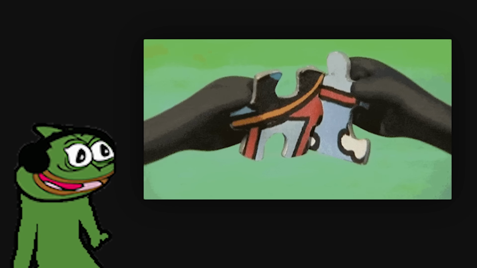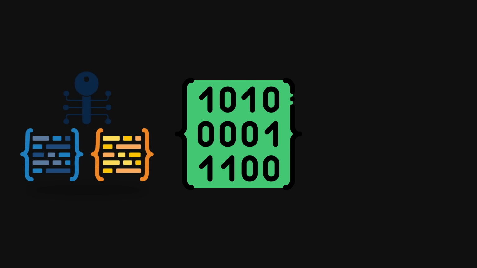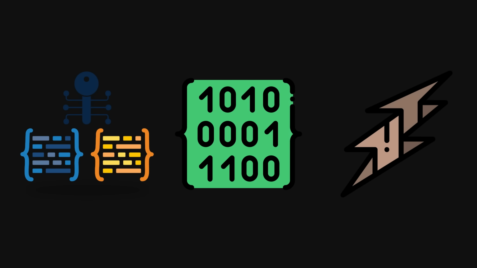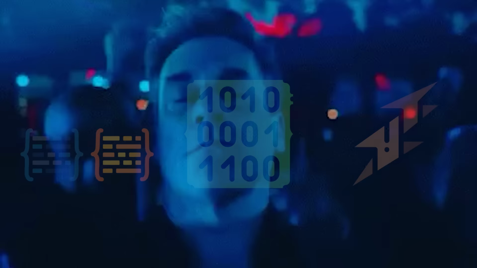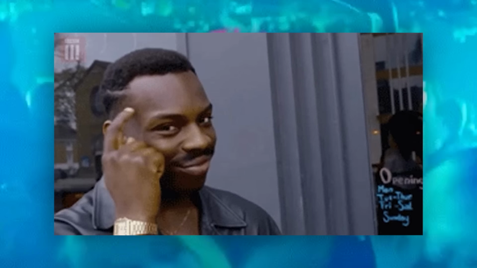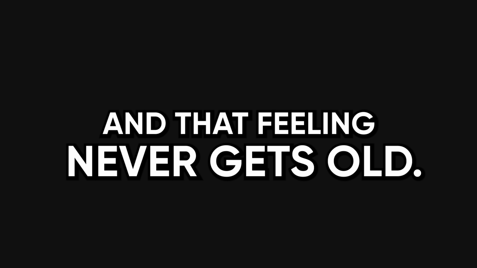The fun part of reverse engineering is it's like solving puzzles where the puzzle actively doesn't want to be solved. Every binary is a challenge. Every obfuscation technique is a boss fight. Every successful crack or exploit gives you that dopamine hit that keeps you going. You're literally outsmarting programmers who try to stop you, and that feeling never gets old.